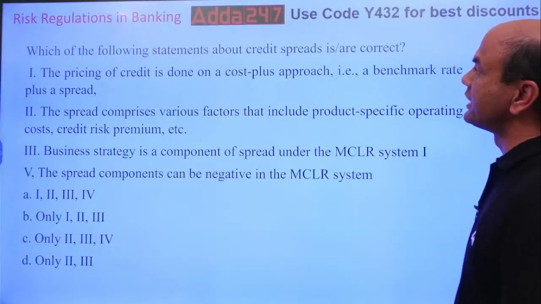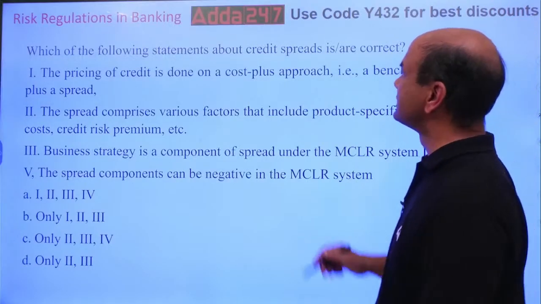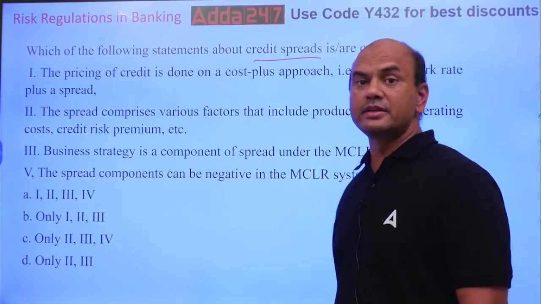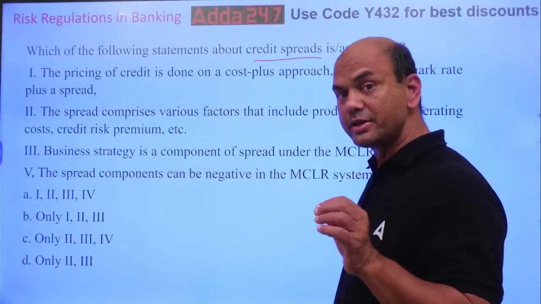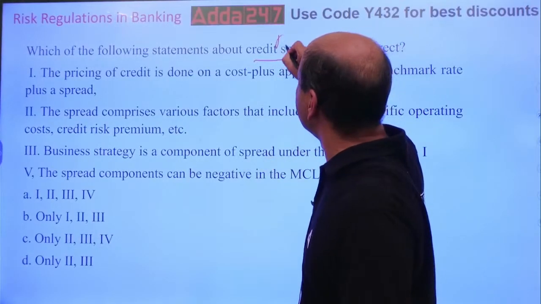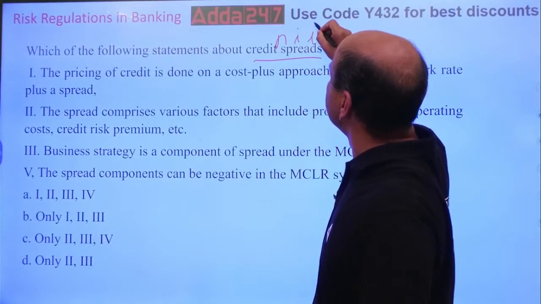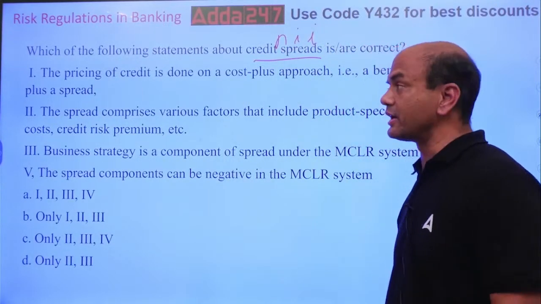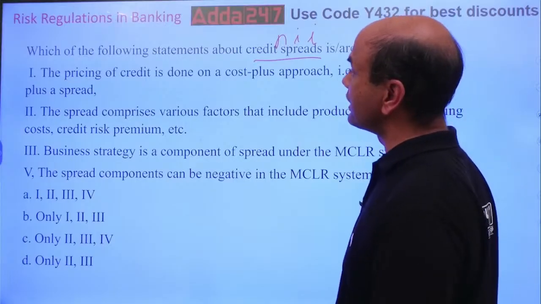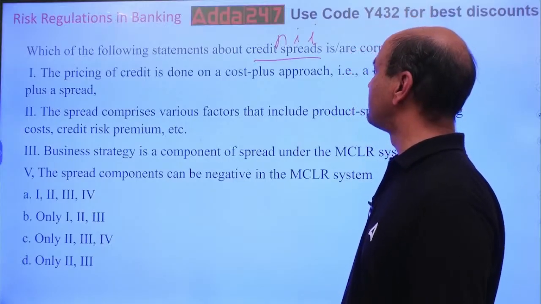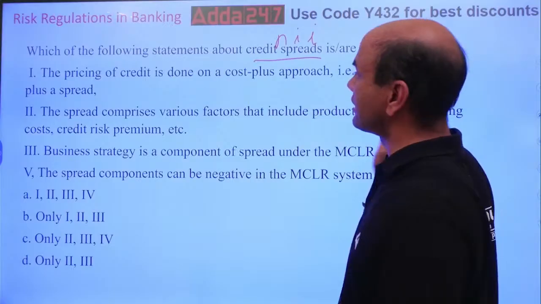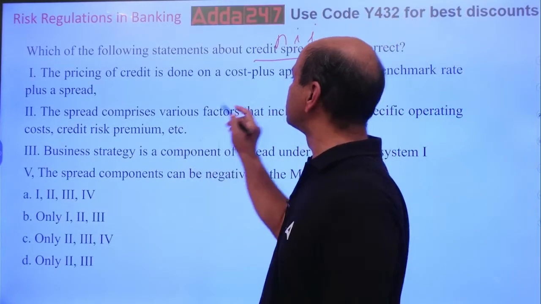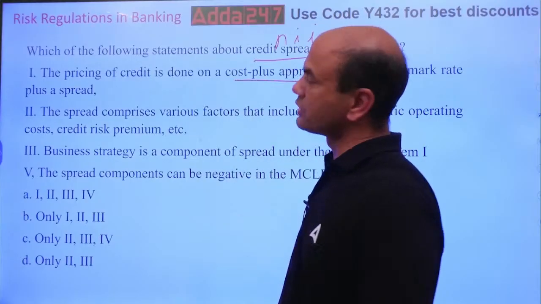Which of the following statements about the credit spreads are correct? Credit spread. Now credit spread means it is related to credit risk, but basically it means NII, net interest income. Which of the following is true regarding this NII? The pricing of the credit is done on cost plus approach. That is benchmark rate plus spread. What is cost plus approach?